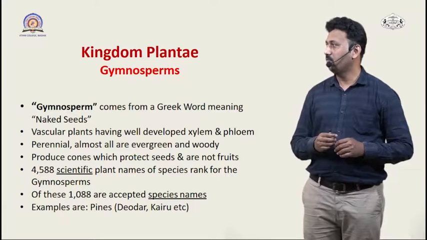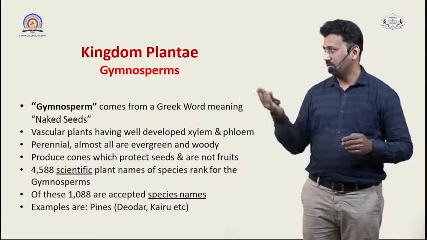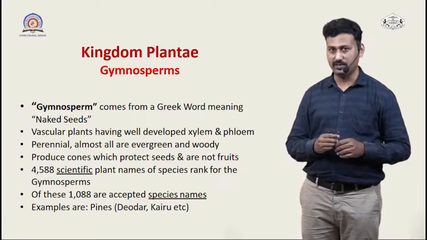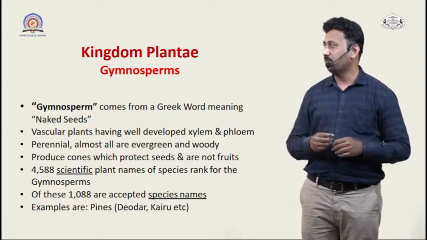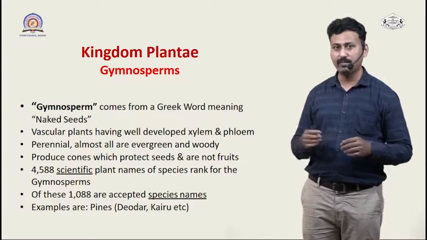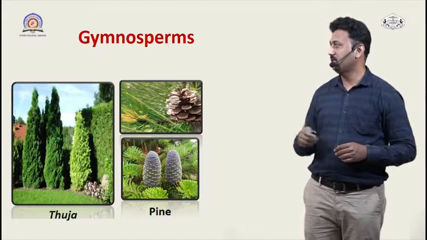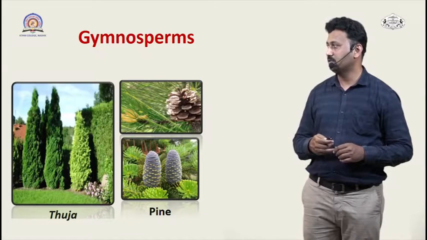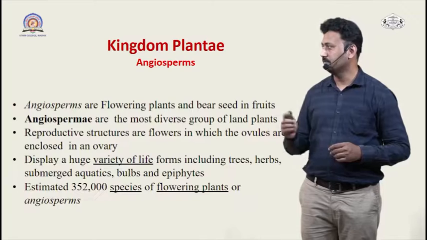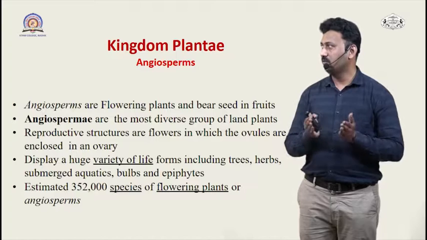There are some 4,588 well-known species of these gymnosperms. Out of these, 1,088 are the accepted species names. The most common members of gymnosperms include pines like Deodar and other members. In this picture, you can see different representatives of gymnosperms, like Thuja and pine, as some examples of the gymnosperms.